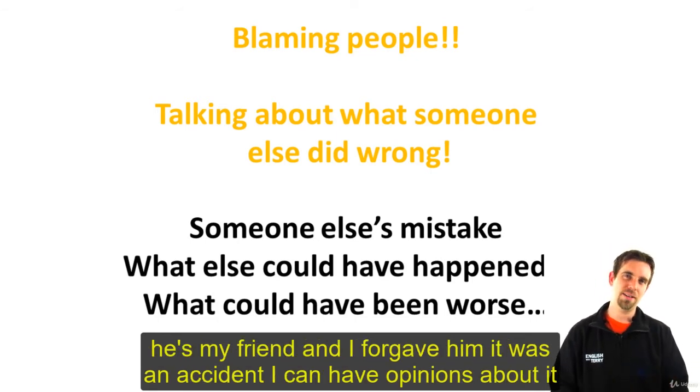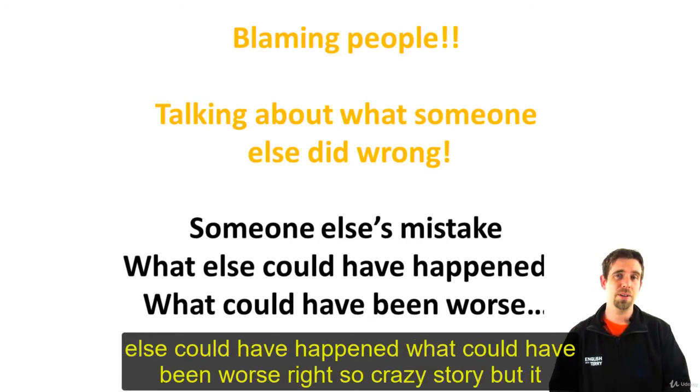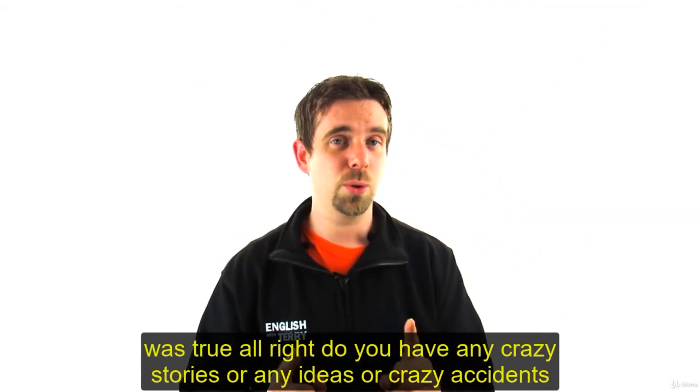Now, he's my friend and I forgave him. It was an accident. I can have opinions about it, but it was an accident, you know. Someone else's mistake. What else could have happened and what could have been worse, all right? So, crazy story, but it was true, all right?